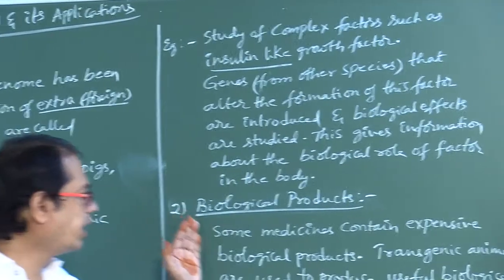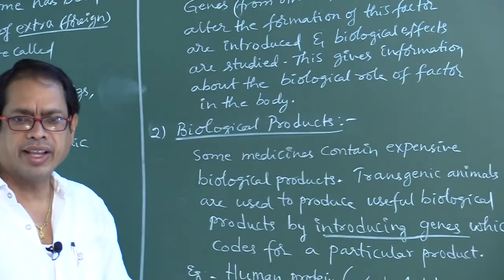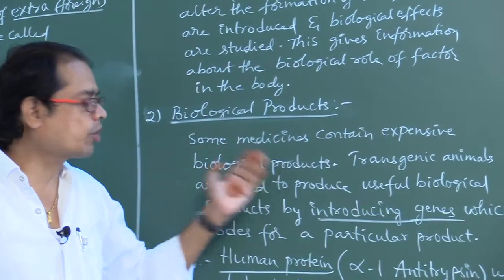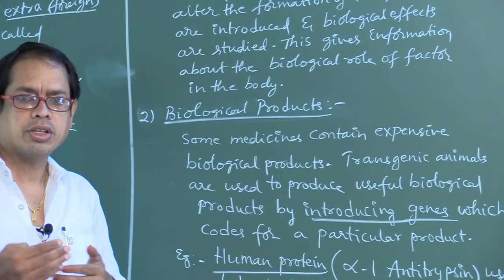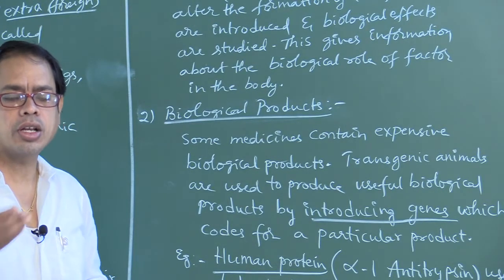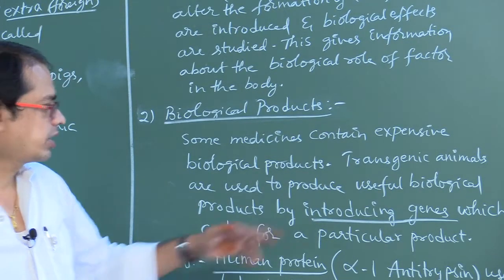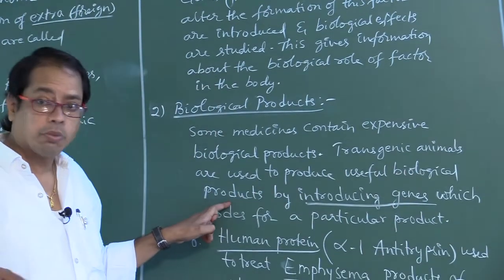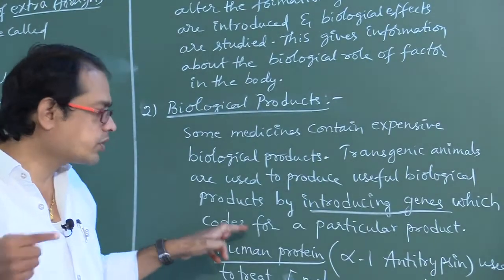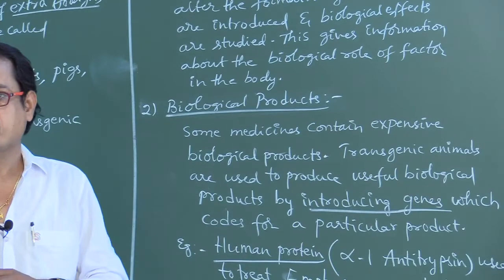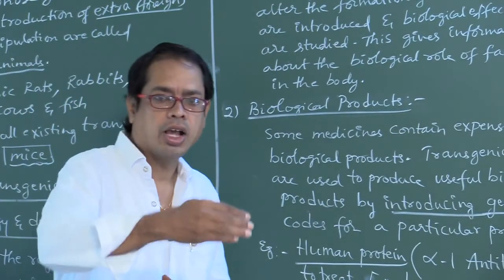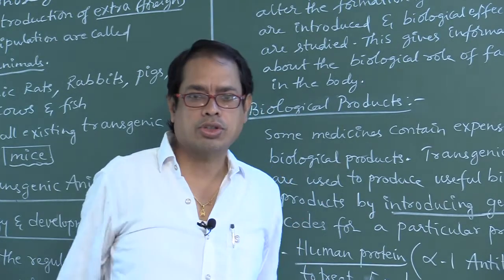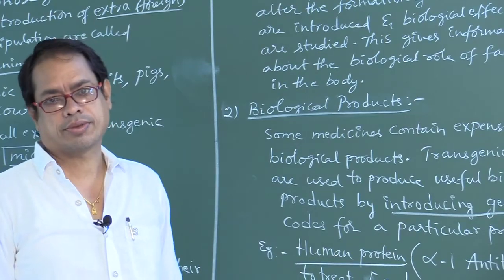Next, biological products. Some medicines contain expensive biological products. Biological products means the products which are obtained from the organism. Transgenic animals are used to produce useful biological products by introducing genes which code for a particular product. So genes are introduced into the animal and those genes are able to produce some products.